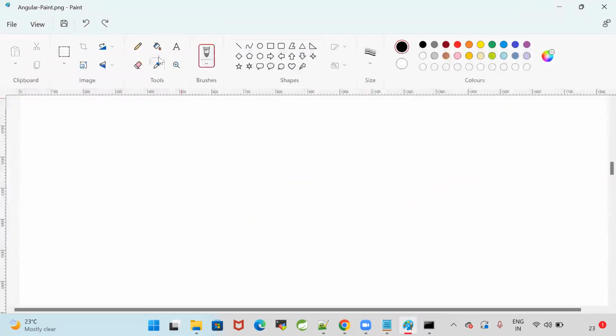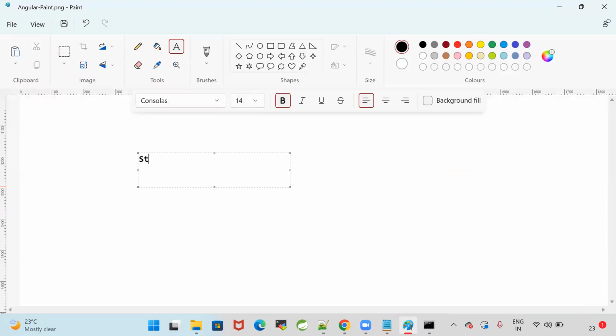Guys, in Java, we use String name is equal to some value. This is the syntax in Java. But in TypeScript, we create it like this: name colon string is equal to Ashok. Some syntactical differences will be there between Java and TypeScript. Here, first we specify the data type, then the variable name.